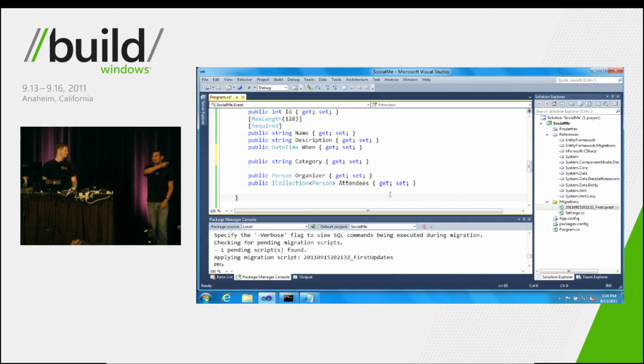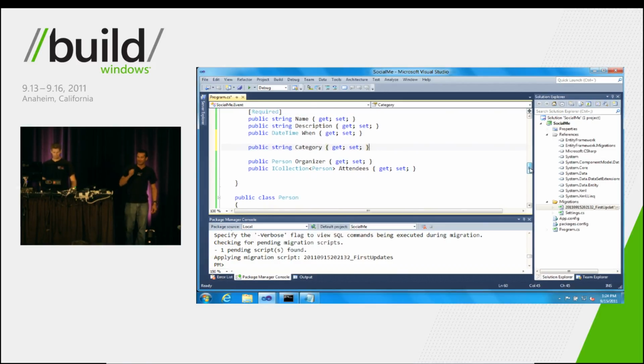Enums. I heard it somewhere. Unfortunately, I don't have another slate to give you guys or something. So actually, we've heard your feedback. And I'm very excited to announce that in the next version of the Entity Framework, we will have full support for the enum data type. About time, right? So Jeff, let's go ahead and make category an enum.